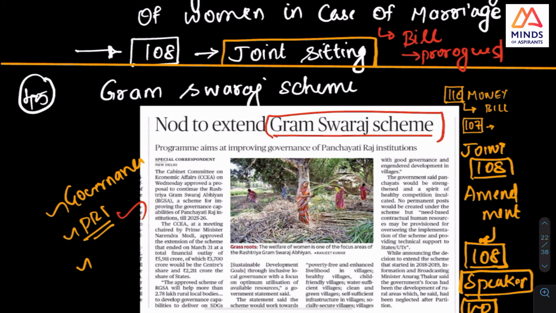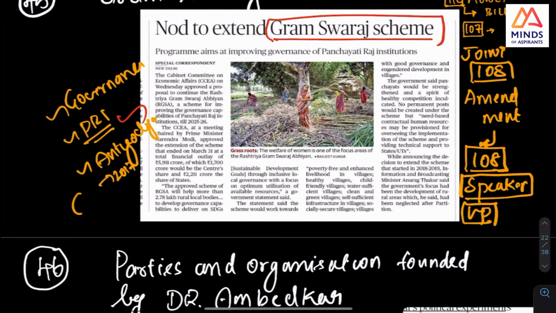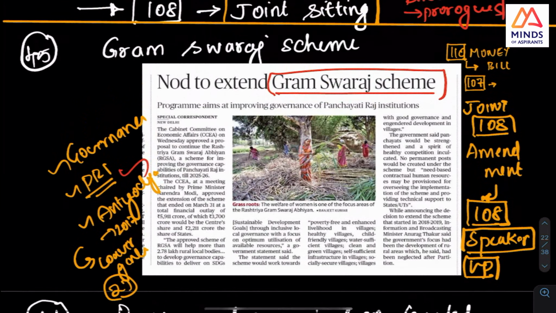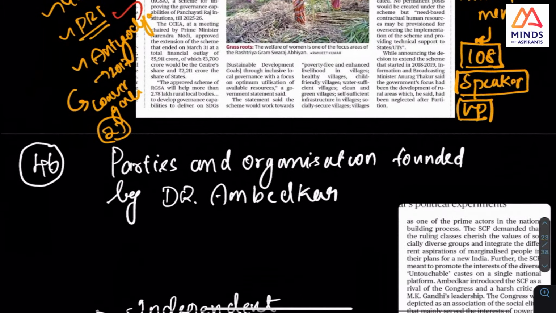We have already seen a Yojana called Antyodaya. Remember that in 2017-18 they released that. It was for convergence of many schemes. Nearly 27 ministries were there, so they converged. And this Gram Swaraj is about improving the governance of Panchayati Raj.